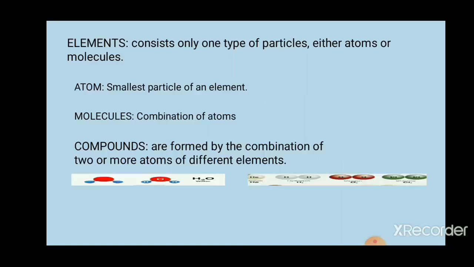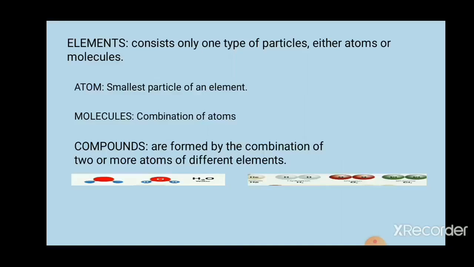Now, if I take the hydrogen molecule, the formula of the hydrogen molecule is H2. That means it is formed by the combination of 2 hydrogen atoms. Same way, one more example you can see on the slide is the oxygen molecule. The formula of the oxygen molecule is O2.